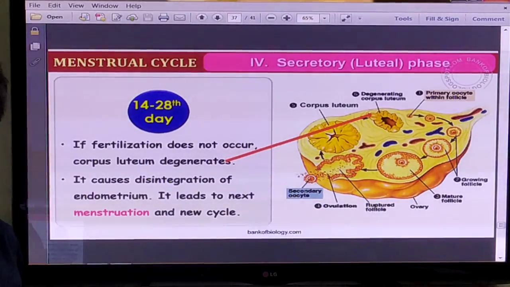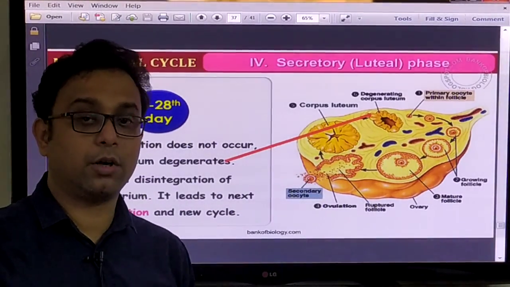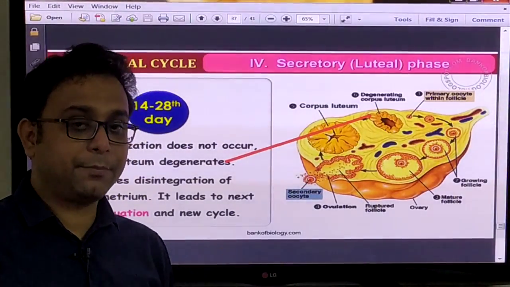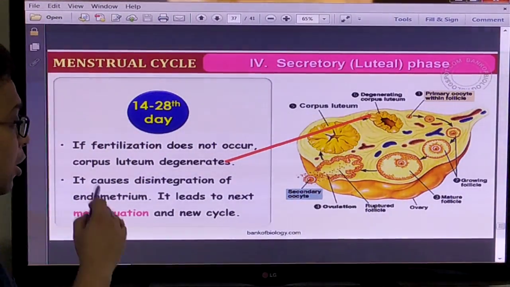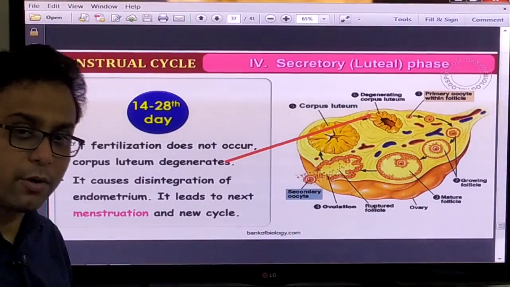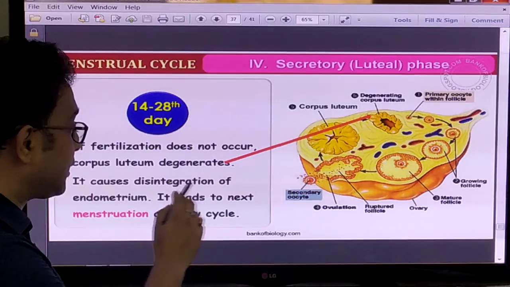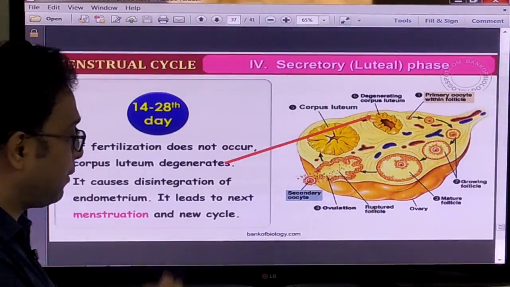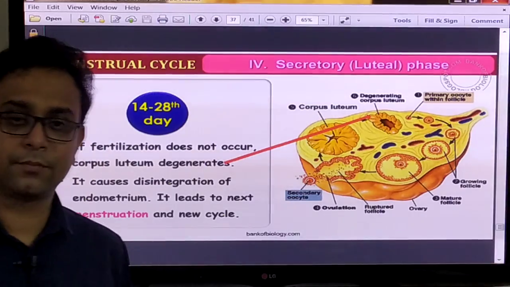Now, another important point: if the fertilization is not happening, at that time what is happening? The corpus luteum degenerates, it is destroyed, and it also causes the disintegration of the endometrium. It leads to the menstruation of the next cycle.